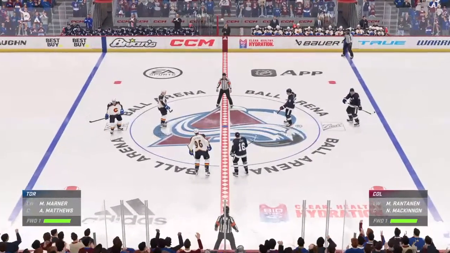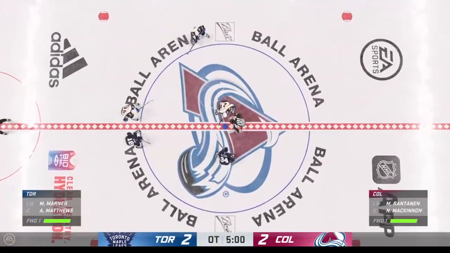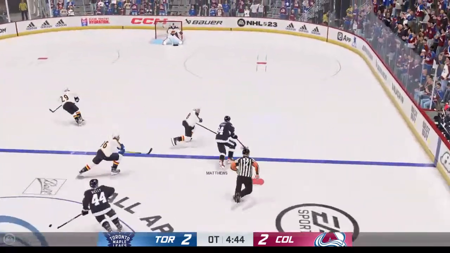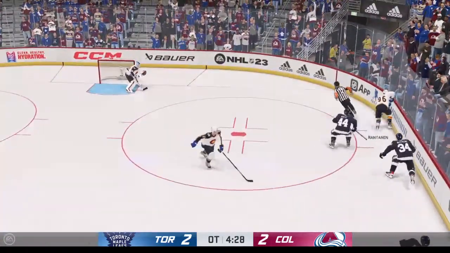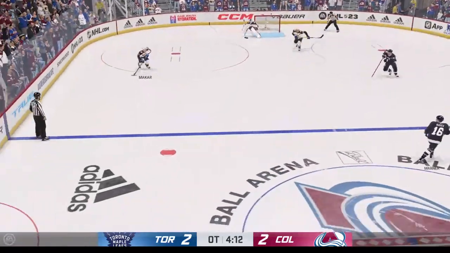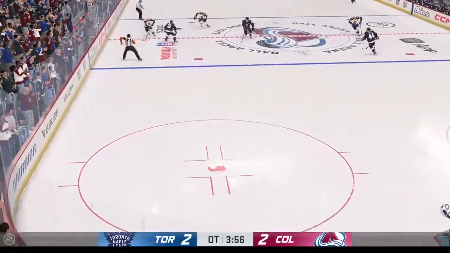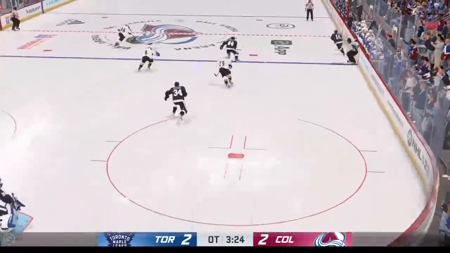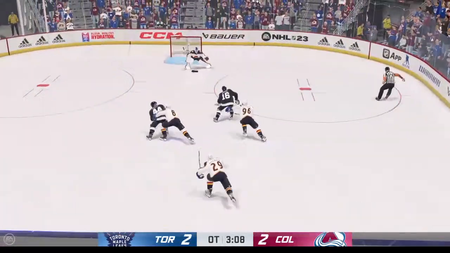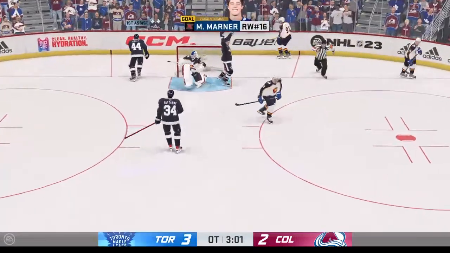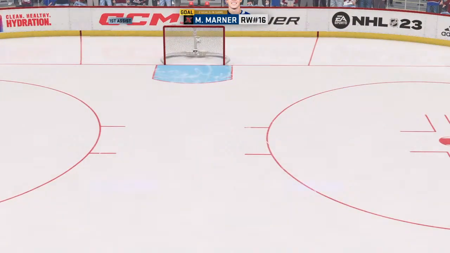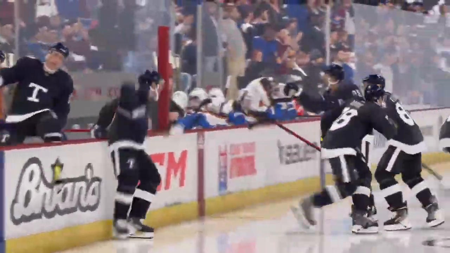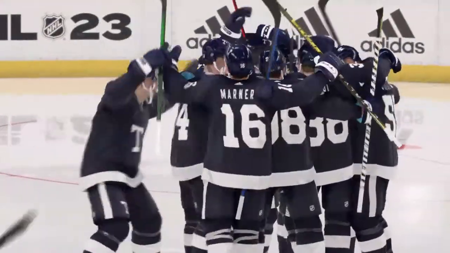Welcome into overtime. Mitch Marner and the Leafs went to overtime last game as well and beat the Montreal Canadiens 5-4. Marner getting the goal. Here's Austin Matthews getting the pass. He's taken down. Riley. A lot of opening in the ice now as everyone trying to get back in their positions. Avalanche bring it in. That's poked out by Riley, and Marner might have another break. Mitch Marner, back-to-back games, scores! He does it again! Back-to-back nights, the Maple Leafs win in overtime, and it's Mitch Marner again on a breakaway.